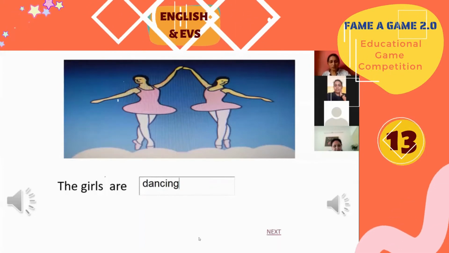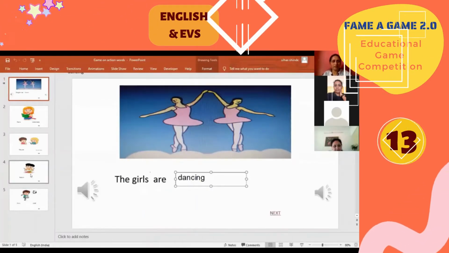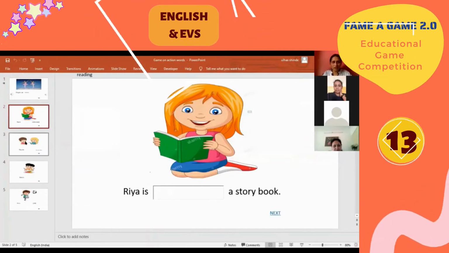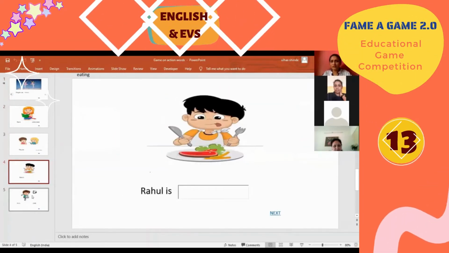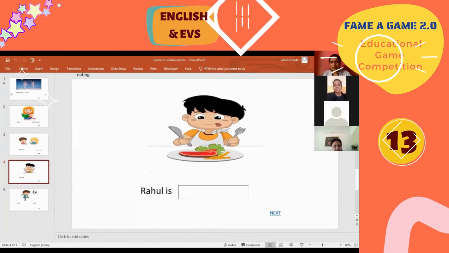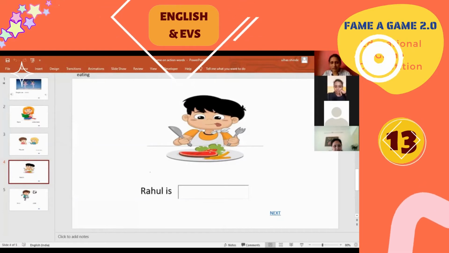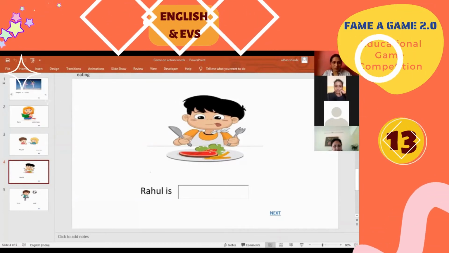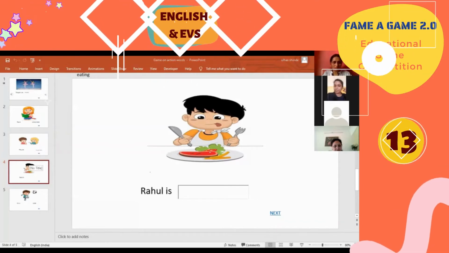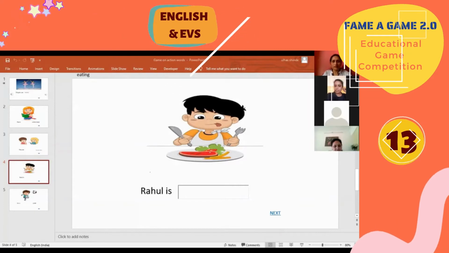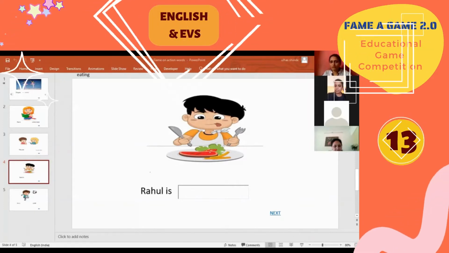Now how to play it? I have different slides over here with different images, and all of them are on present continuous tense. This game can be played in a physical classroom, where the PPT can be uploaded on the Digiboard and shared. Then there will be a scoreboard, which we will be making.